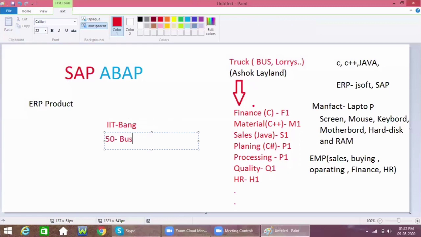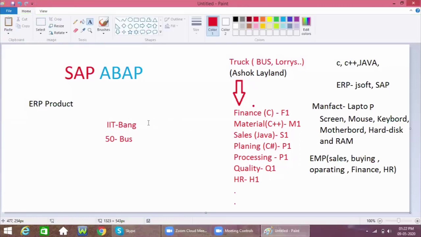So this IIT Bangalore person will go to the Ashok Leyland MD and ask, sir, we require 50 buses for a period of 6 months.